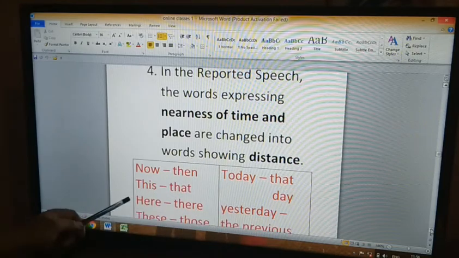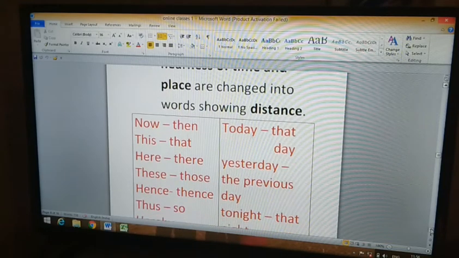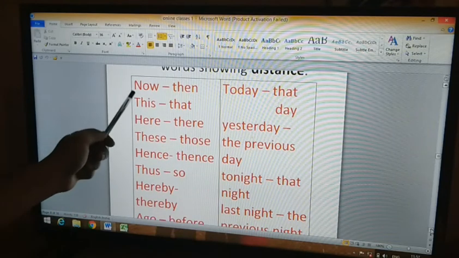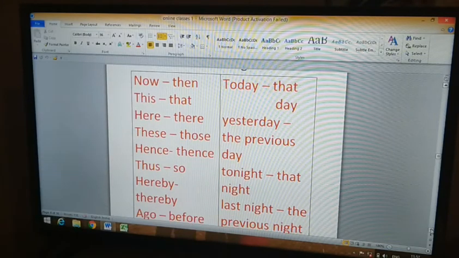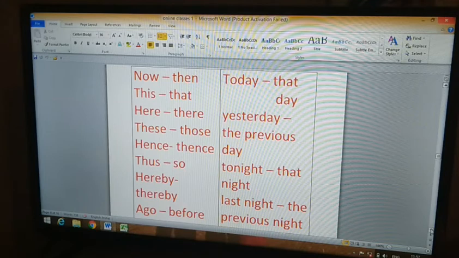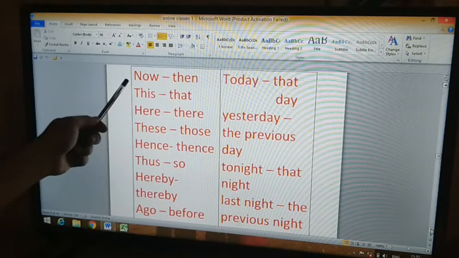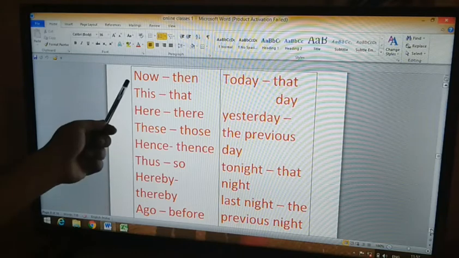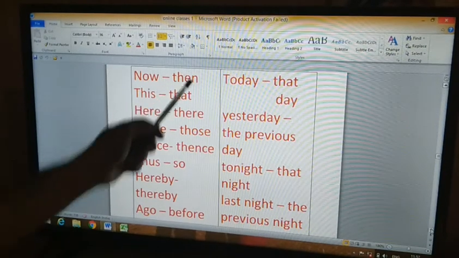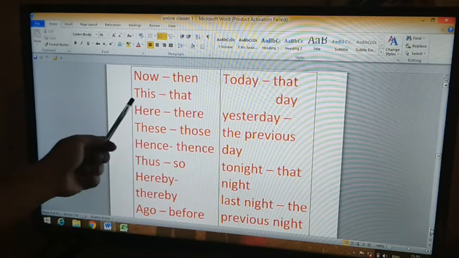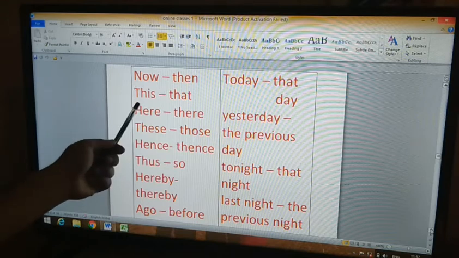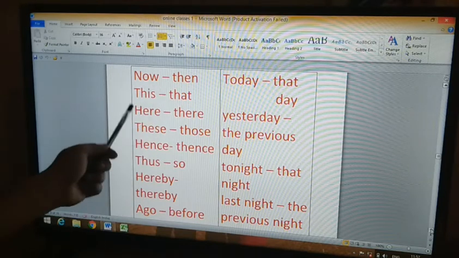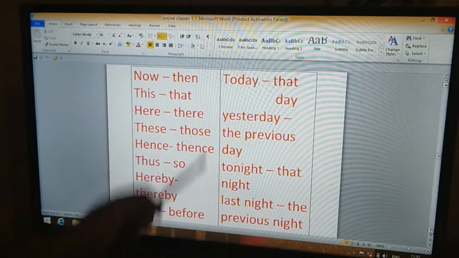So here we have a list of words. If in direct speech we have used now, when we change that into indirect speech, that now will change into then. This changes to that. Here changes to there.